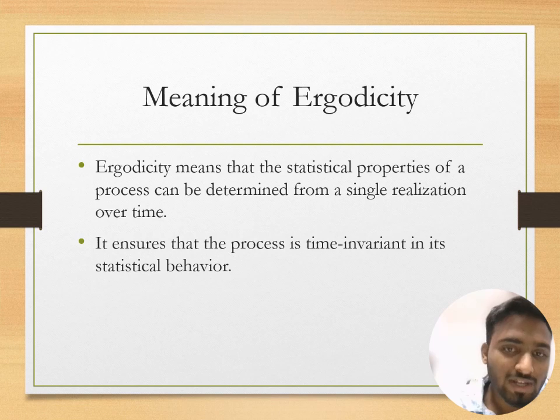Meaning of ergodicity. Ergodicity means that statistical properties of a process can be determined from a single realization over time. It ensures that the process is time invariant in its statistical behavior.